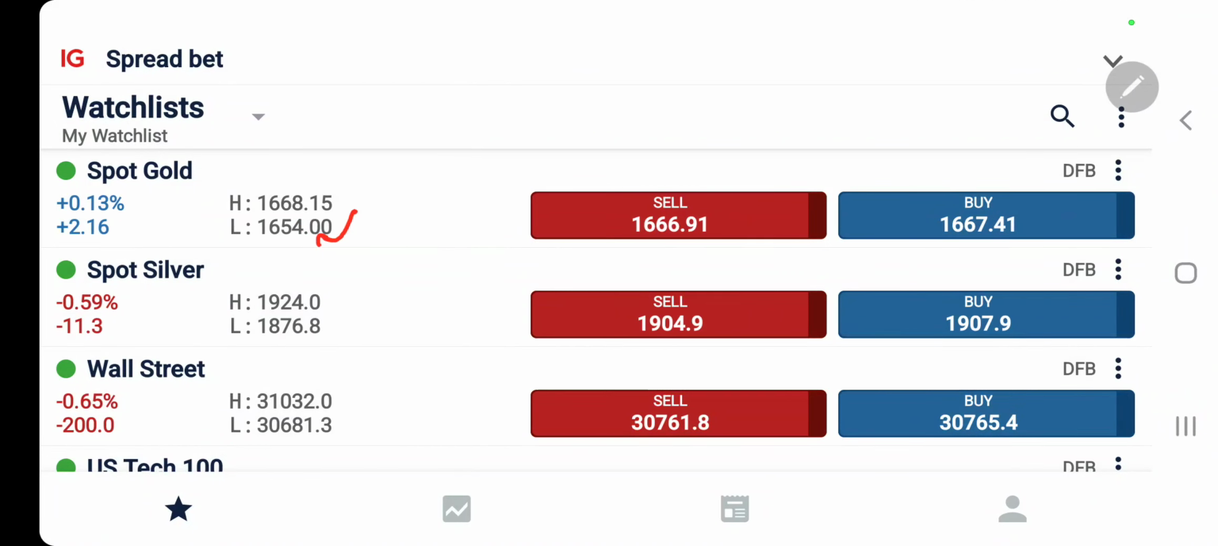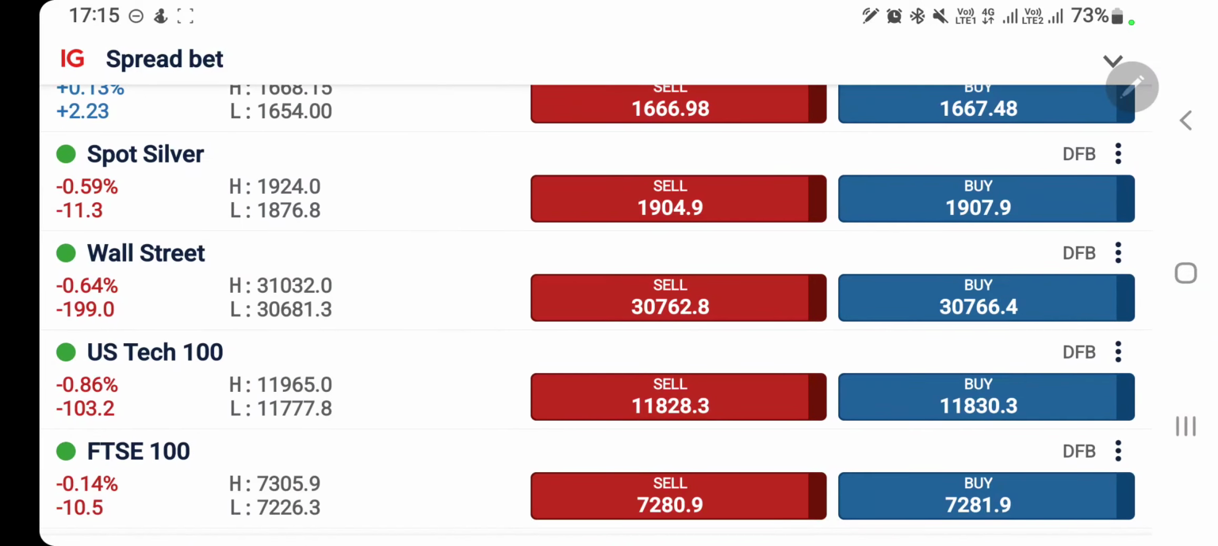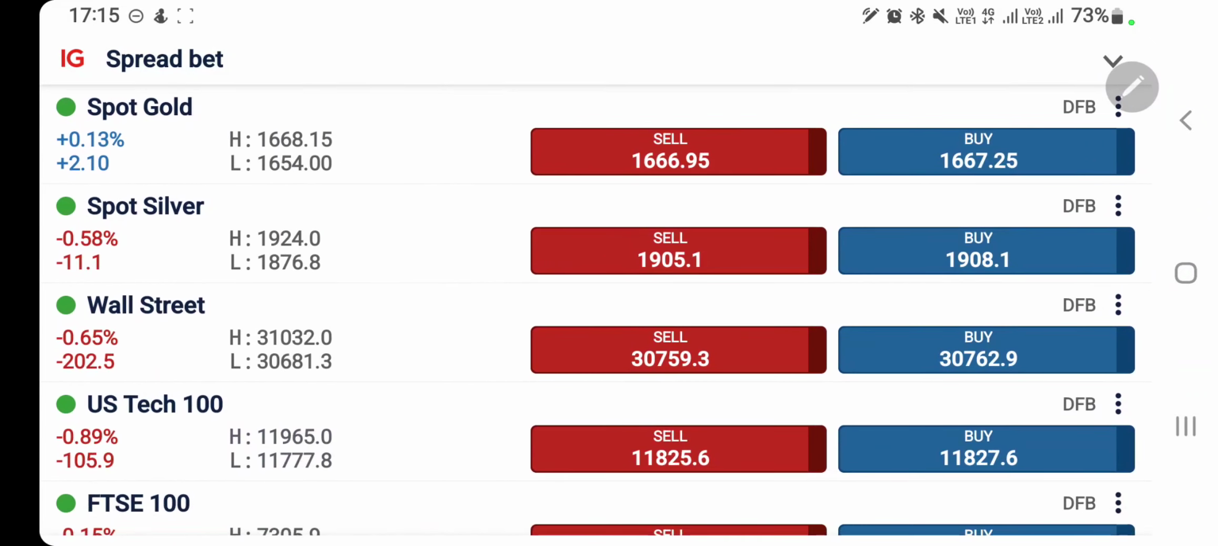Gold has achieved the lows at 1654 and is now trying to bounce back again. It has seen a high now at 1668. Likewise, US 30 and US 100 have breached support: US 30 has breached the support at 3700 and US 100 at 11800. Now, both above the support levels, what is going to happen?